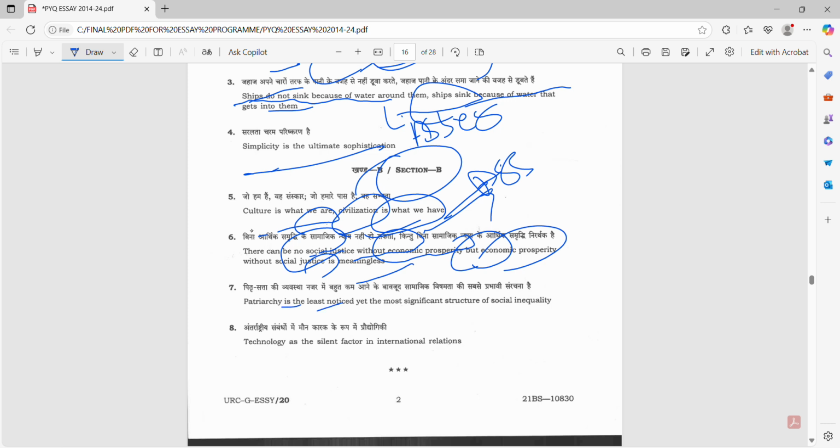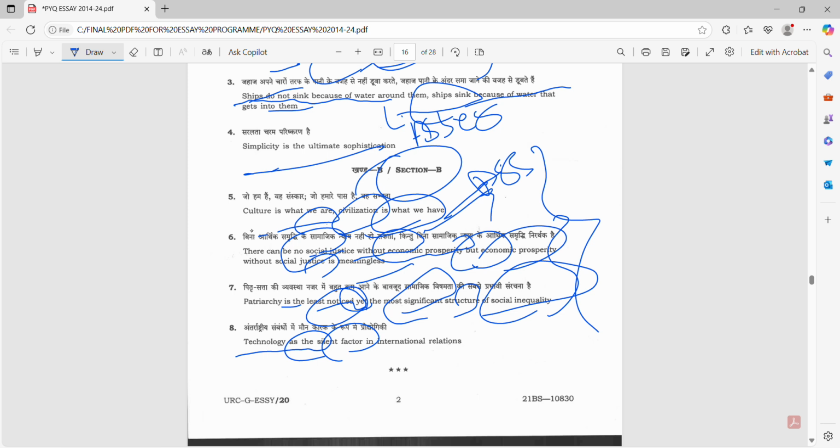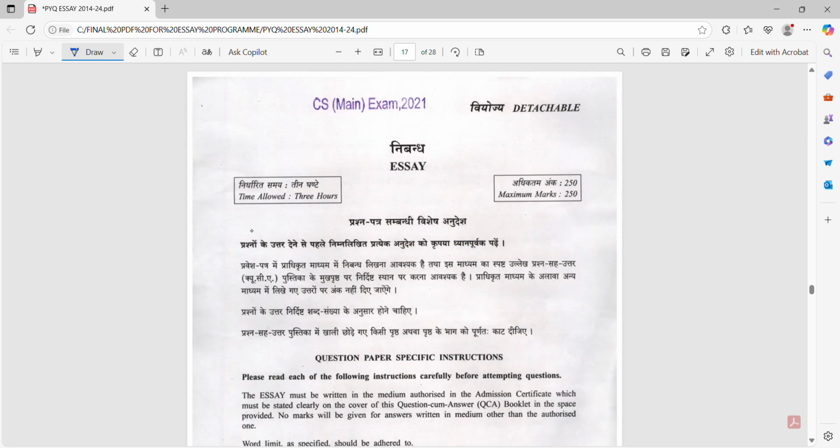Patriarchy is the least noticed yet most significant structure of social inequality. These all are assertion based questions, or at least these two. Technology as the silent factor in international relations. This is assertion type.